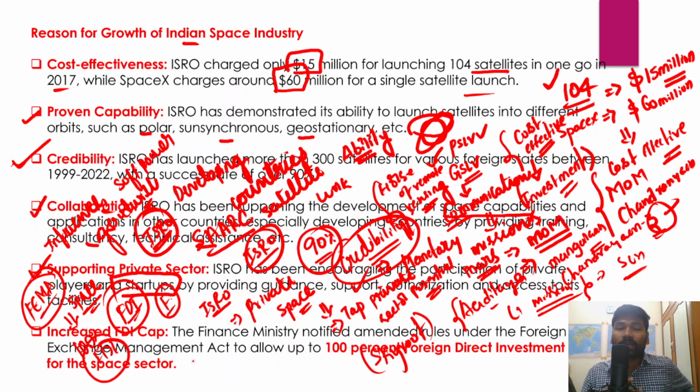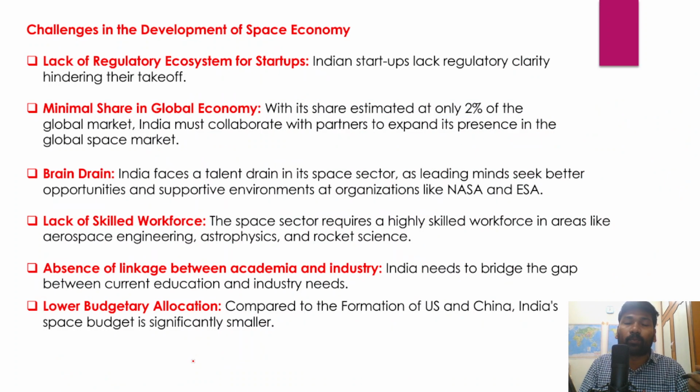So therefore, 100% FDI is allowed into the space sector, and that is another major policy reform, because keeping in mind India's huge potential, making the Indian space industry more and more attractive for foreign direct investment, the rules are also further liberalized.